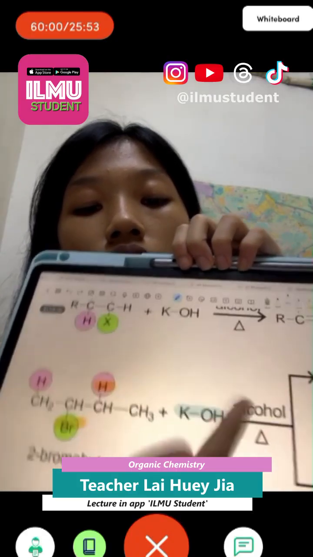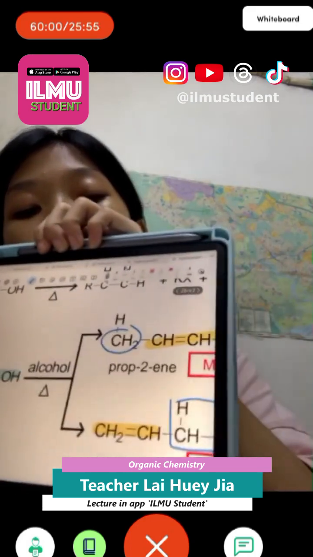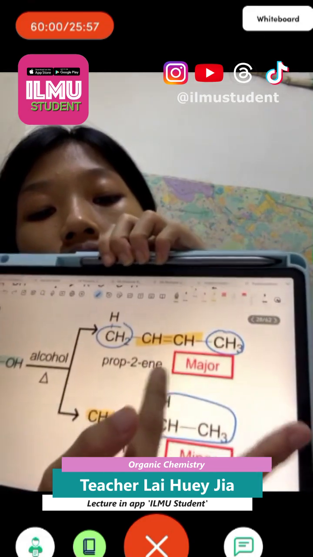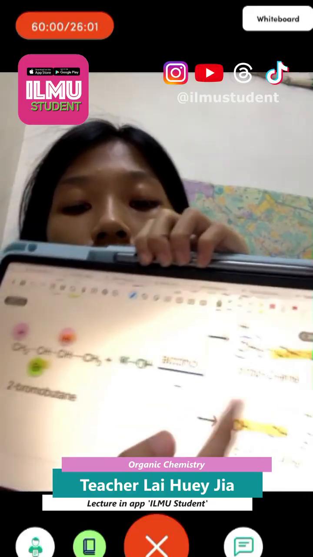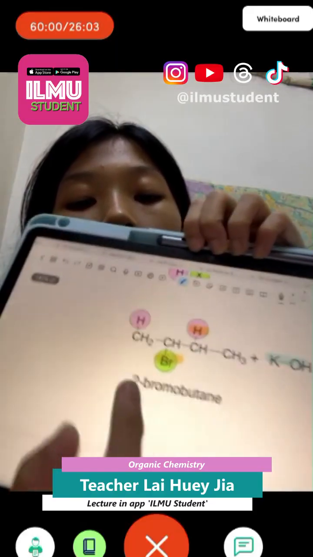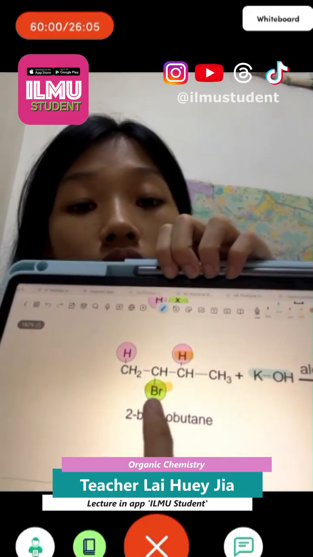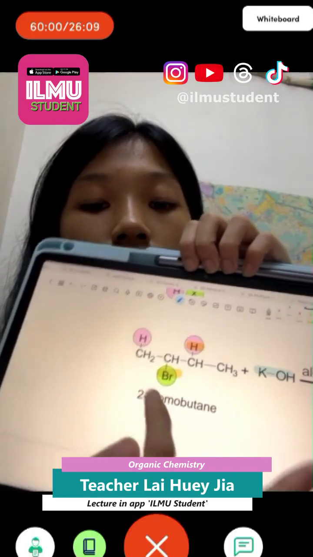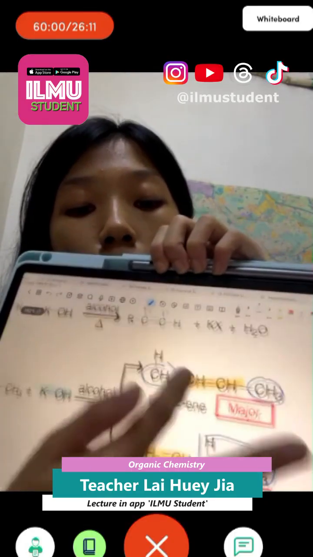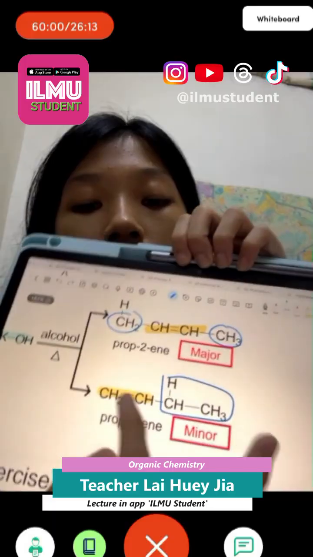So we will form the major product here. So we will have two substituents. But if you want to form the minor product with less substituted C double bond C, we will eliminate this H, this Br, form the minor product C double bond C at here.